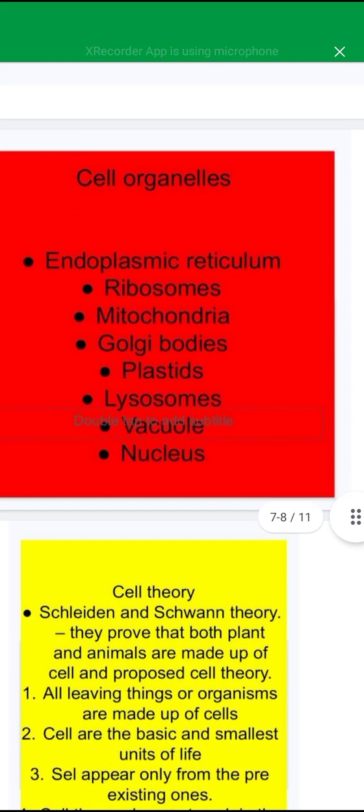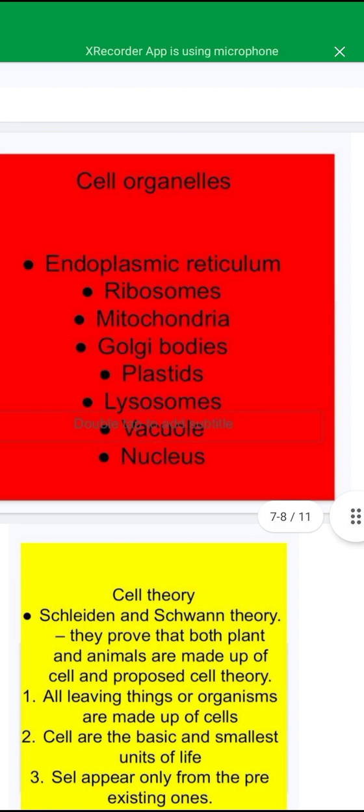Now ribosomes. Ribosomes are small structures. There are several types of ribosomes, like 70S type and 80S type. Now next is the Golgi apparatus. The Golgi apparatus is also termed the Golgi complex. It is a membrane-bound organelle which is composed of a series of pouch-like structures called cisternae. It is present in both animal and plant cells.